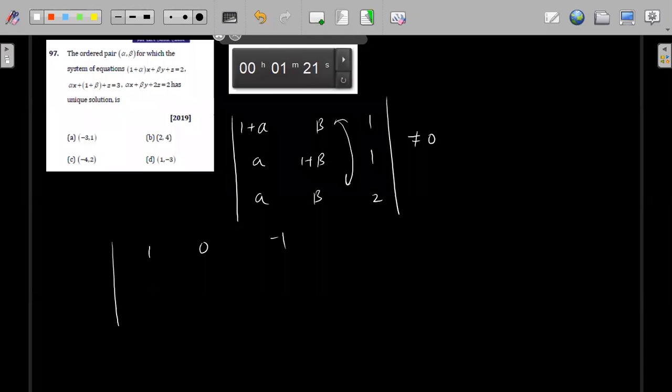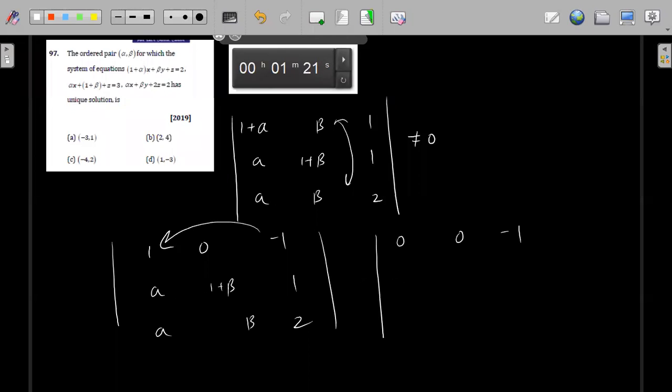And then you have alpha, 1 plus beta, 1. You have 1, alpha, beta, 2, right? Now I can add this. So this will become 0, 0, minus 1. This will become alpha plus 1, alpha plus 2. This will become 1 plus beta, 1, beta, and 2, right? Yes.